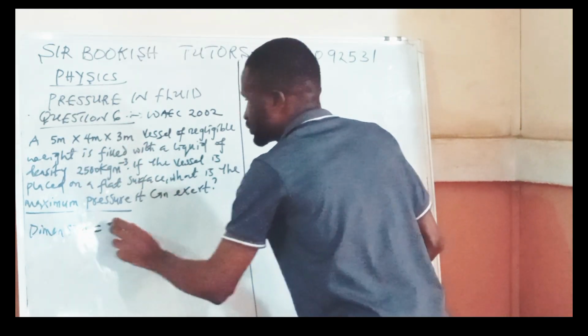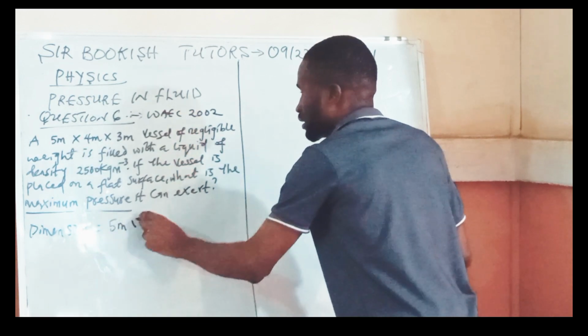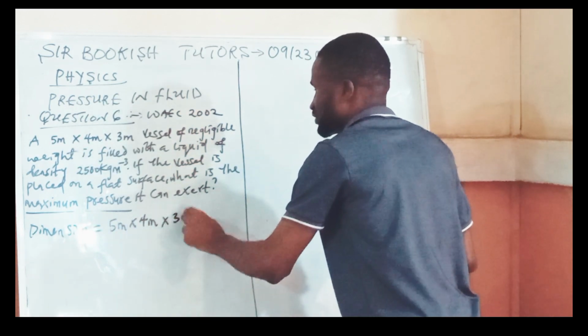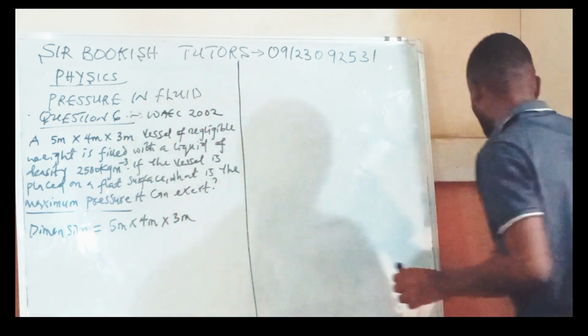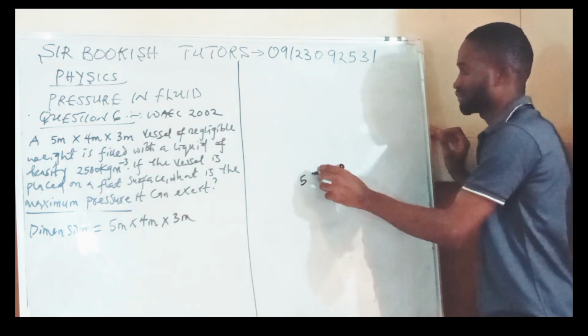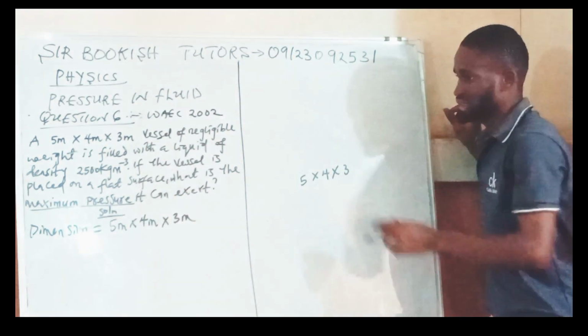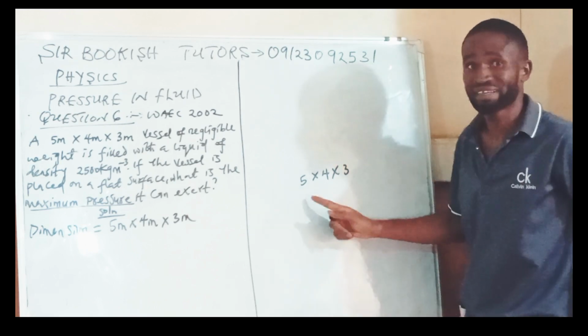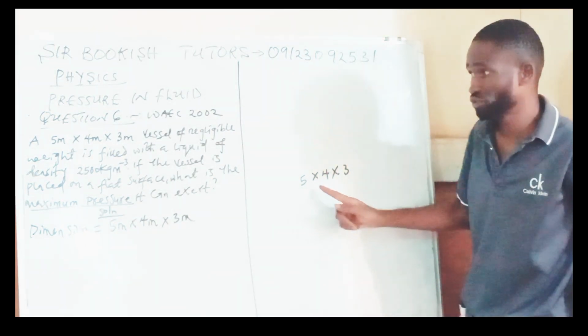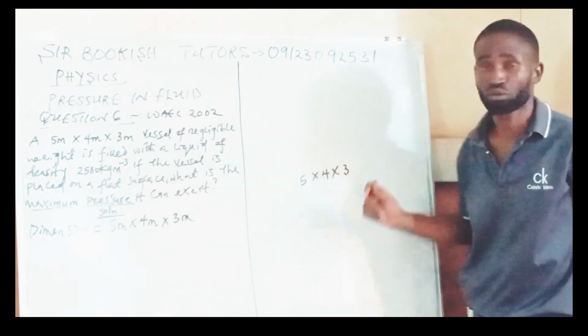The dimension is 5 meter by 4 meter by 3 meter. Remember, our goal is to find the minimum area, since maximum pressure was given.